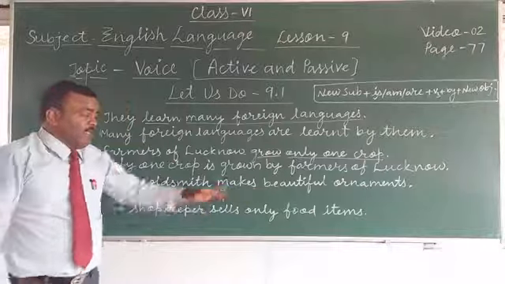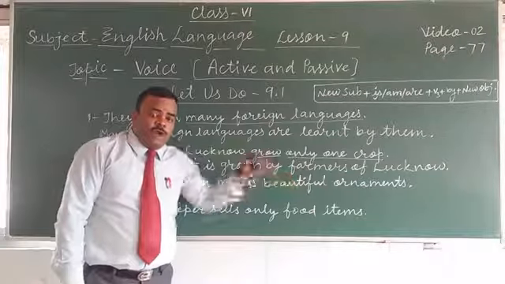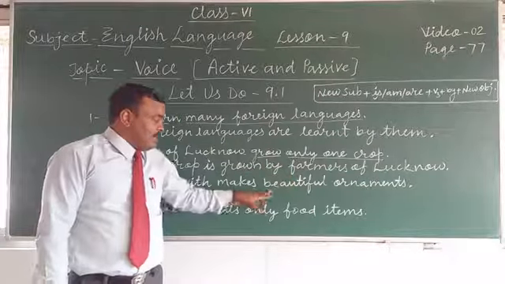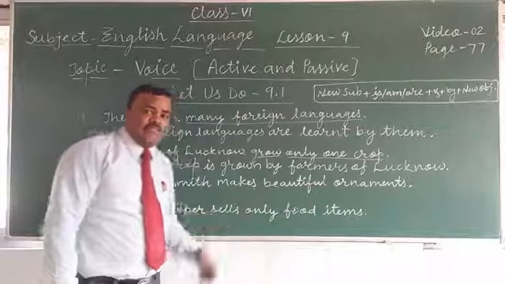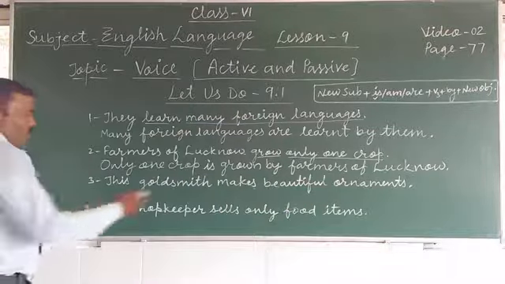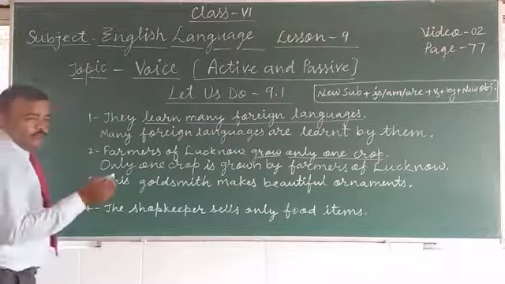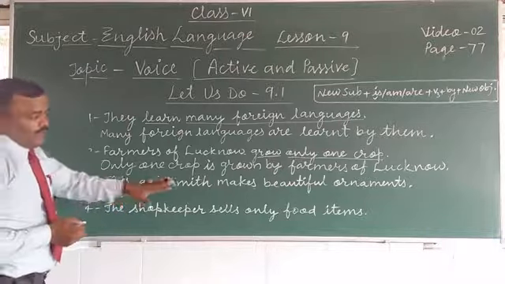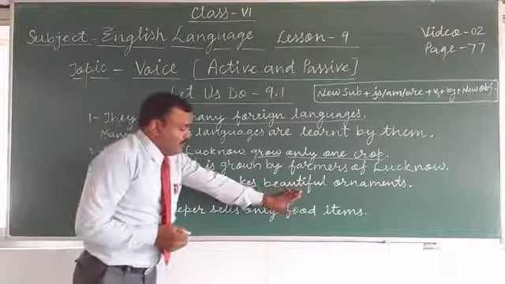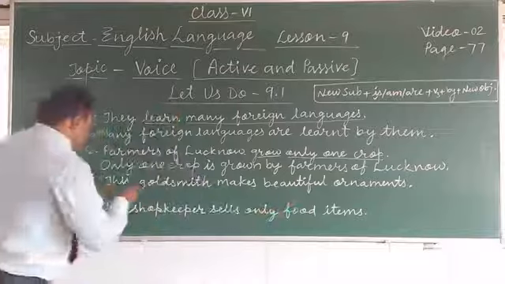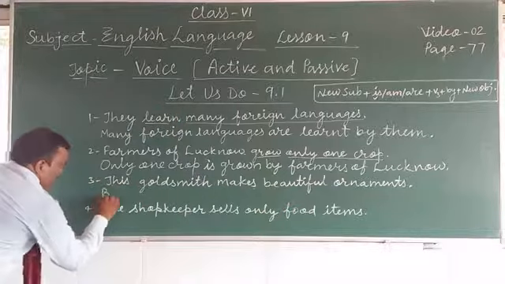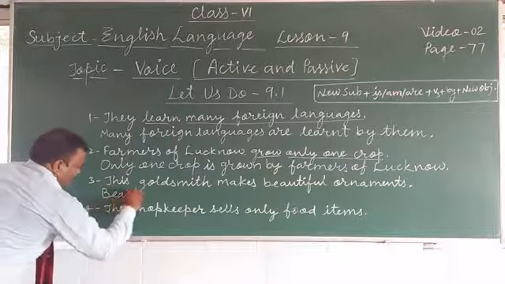Beautiful ornaments. So the answer of what is beautiful ornaments, it's jewelry. So what will be the new subject? What will be written first? We will write beautiful ornaments.